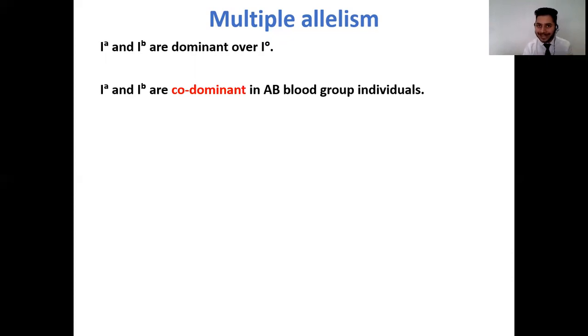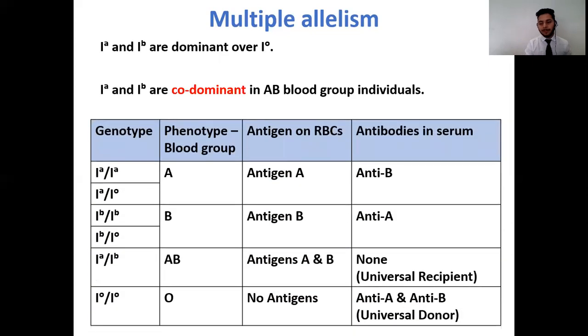So both these alleles express themselves equally and independently. Therefore, if an individual is expressing both IA and IB, then both the antigens A and antigen B will be expressed on the RBCs, and therefore the blood group of the individual is going to be AB. So that is the relationship between IA and IB, which show codominance. Now let's have a look at this table. This table is going to show 6 different phenotypic combinations between these three alleles.